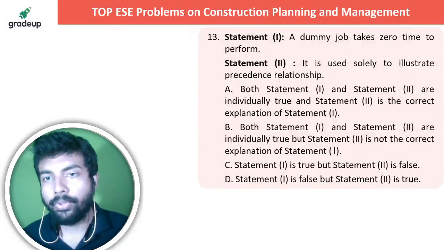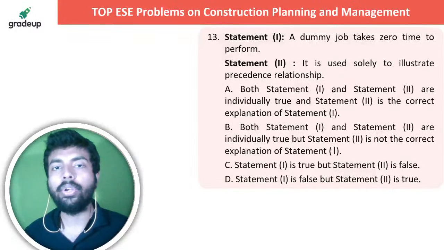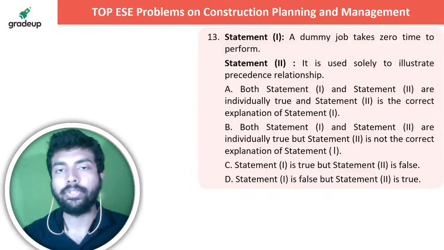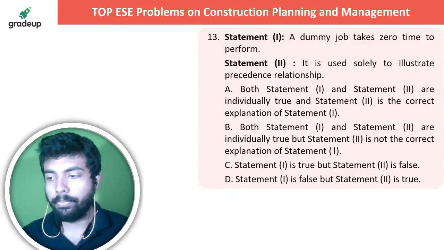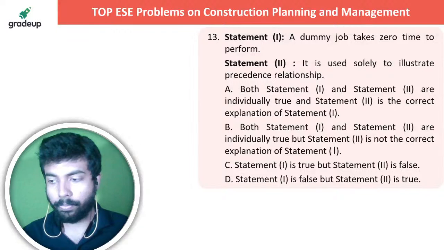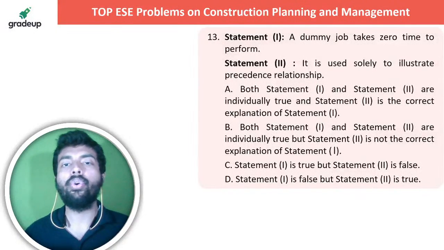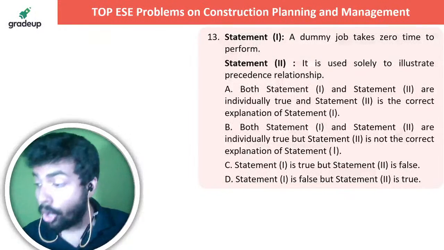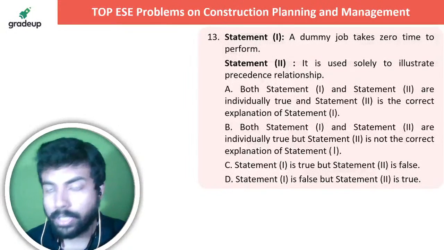Next question is up on your screen. A dummy job takes 0 time to perform. It is used solely to illustrate precedence relationship. Let me know in the live chat section what is the correct option over here. So a dummy job takes 0 time to perform because it is used solely to illustrate precedence relationship.